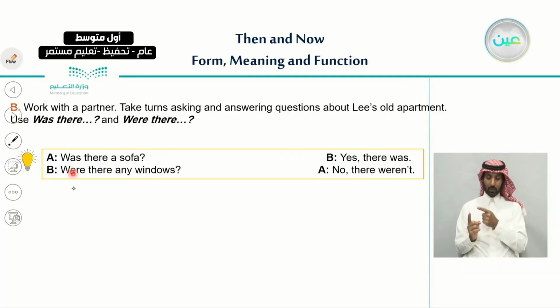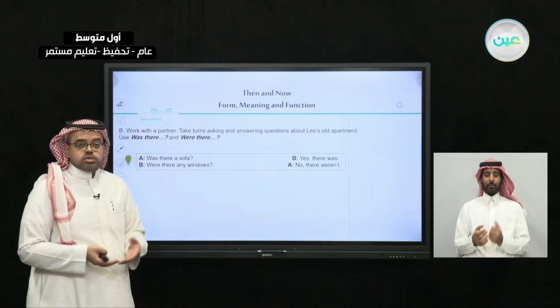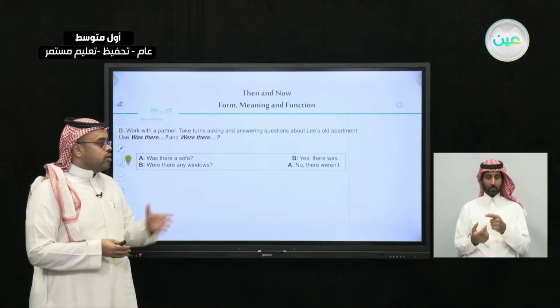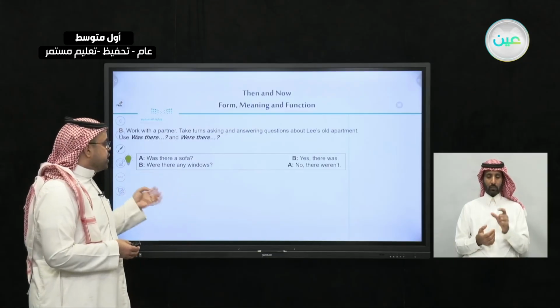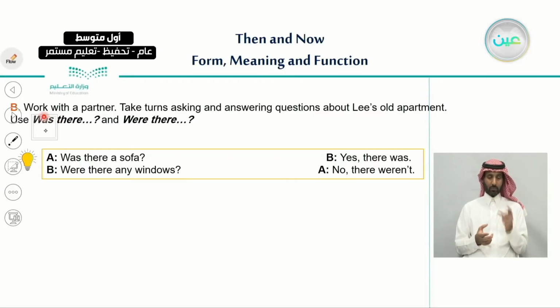Maybe he can ask a similar question: were there any windows? And when you have a look, you can say, no, there weren't. So try to make questions and try to begin these questions with either there was or was there or were there. So let me show you an example here.